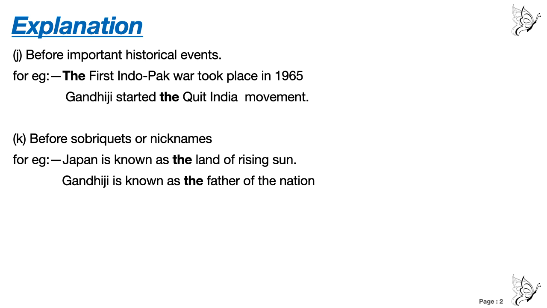There are some special names which are known by everybody in this world. Before such nicknames we use the. Now you might have Shona, Mona, this type of name at home. You will not say the Shona and the Mona. Understood? Gandhiji is known as the father of the nation. It is a nickname given to Gandhiji, right? So we are using the before the nickname.